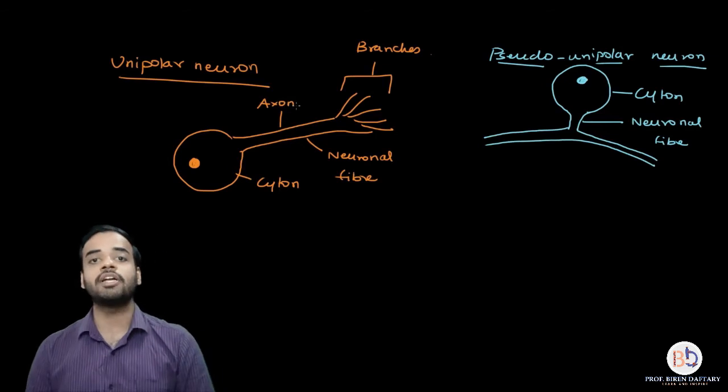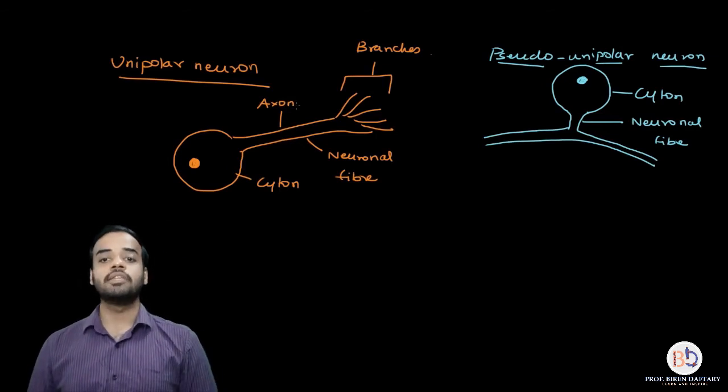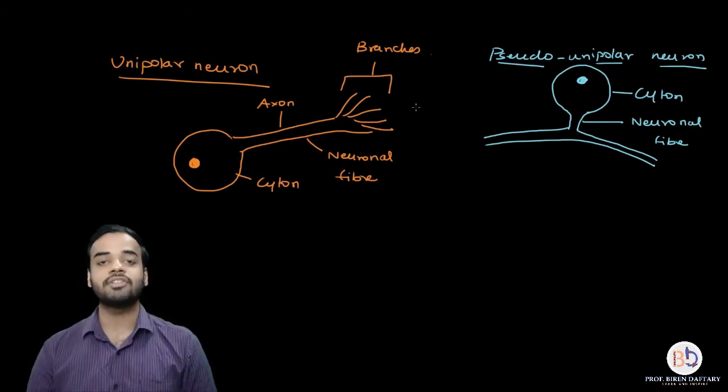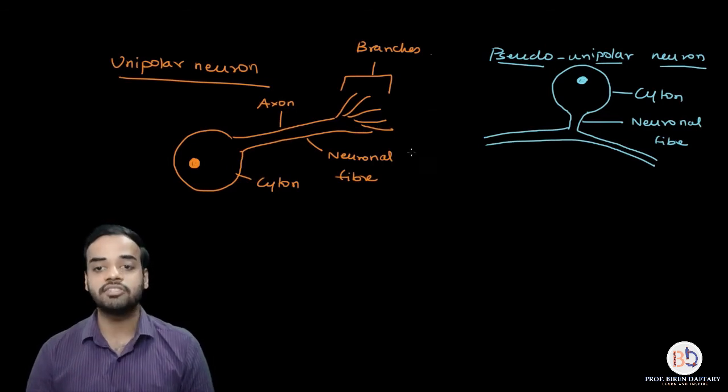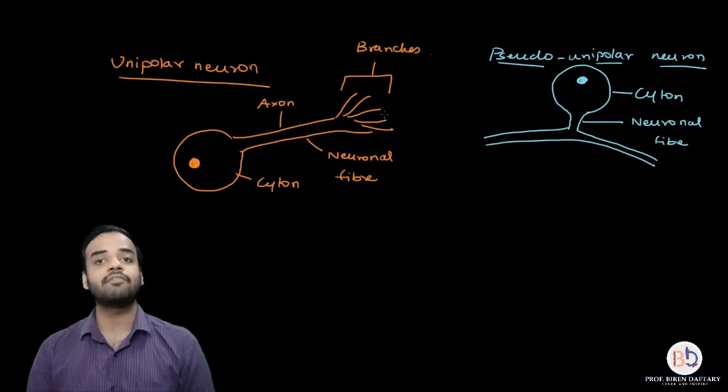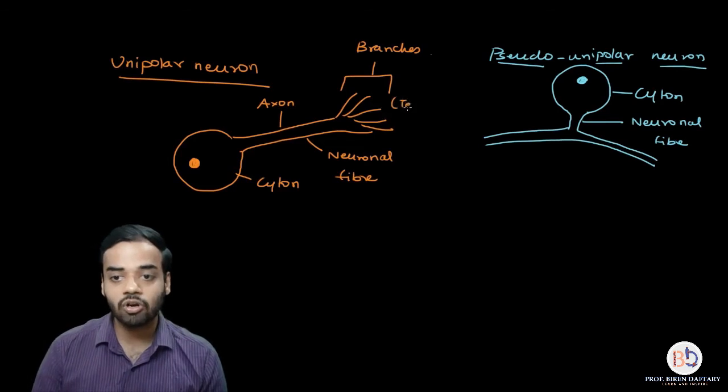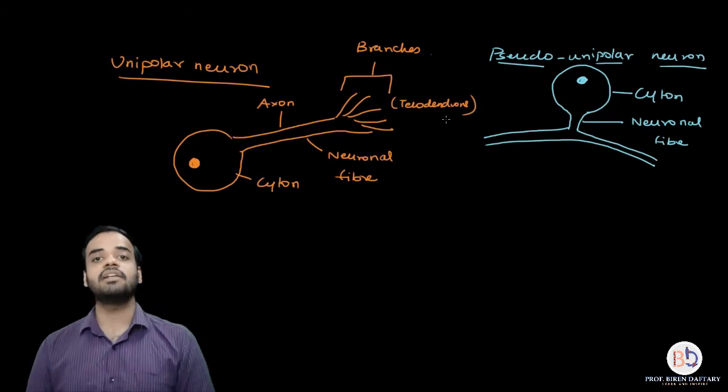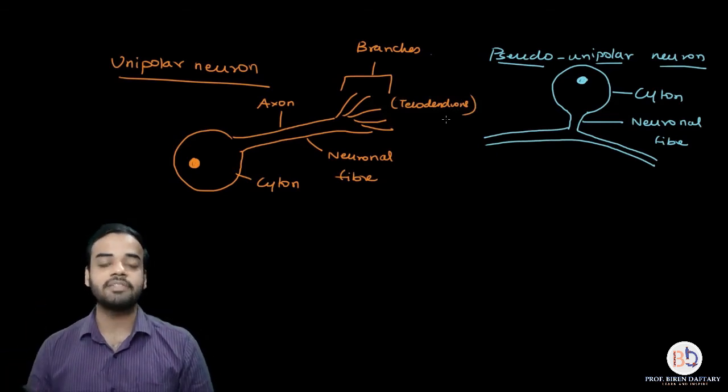So there are no dendrons in this unipolar neuron. There is one axon, and that axon is further dividing to form telodendrons. These smaller branches which I have drawn over here, they are also called as telodendrons. Is this clear? So when only a single fiber is present, it is always going to be an axon. So there are no dendrons over here.